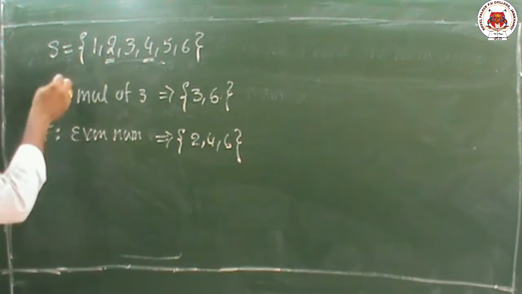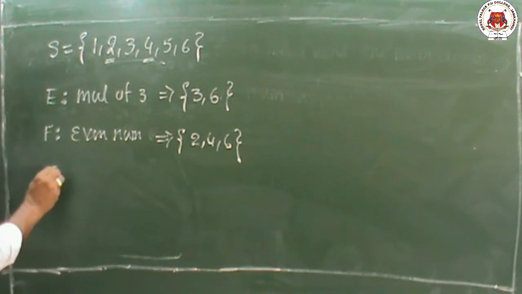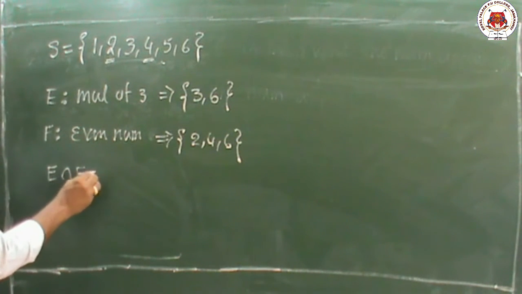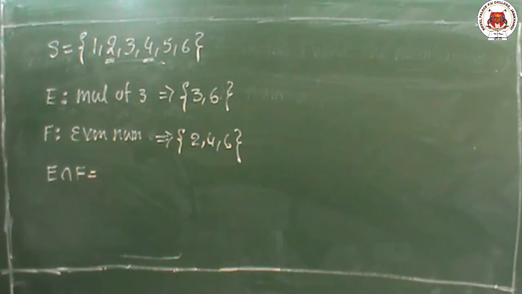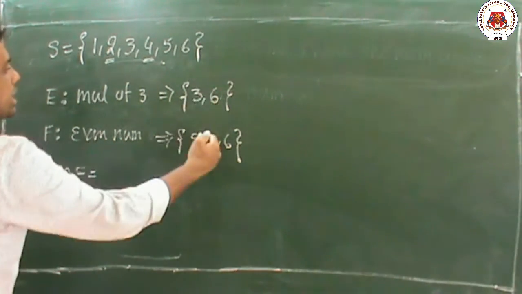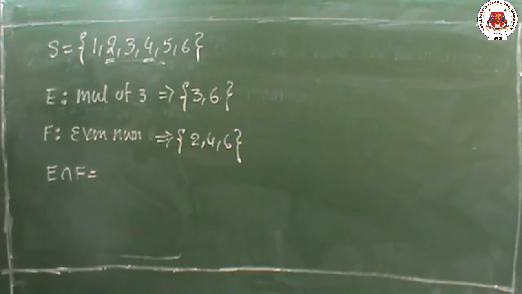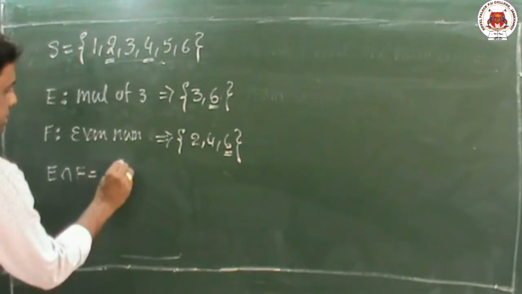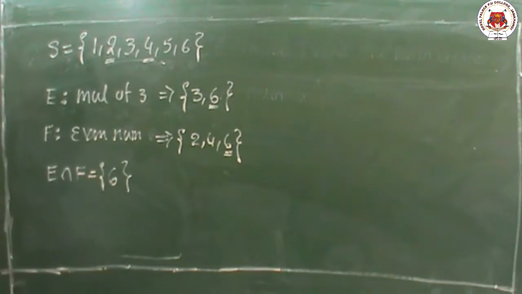Now, he is asking whether these two are independent or not. For finding independence, first we have to find E intersection F. Intersection means here and here we need the common number. So here and here the common element is only 6. 6 is the common element.